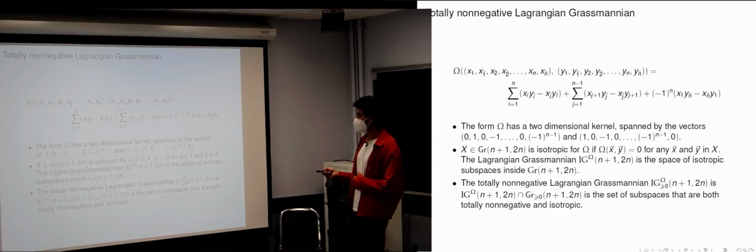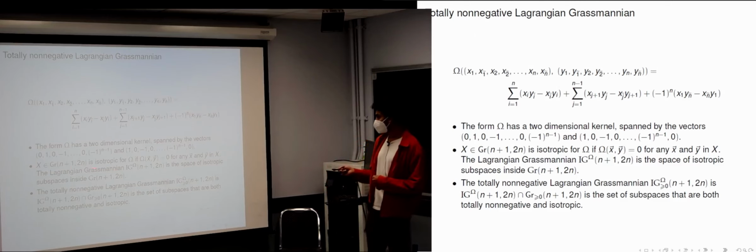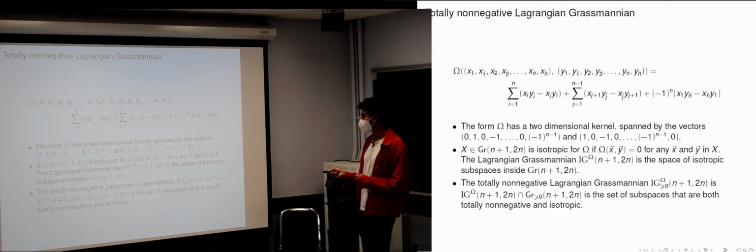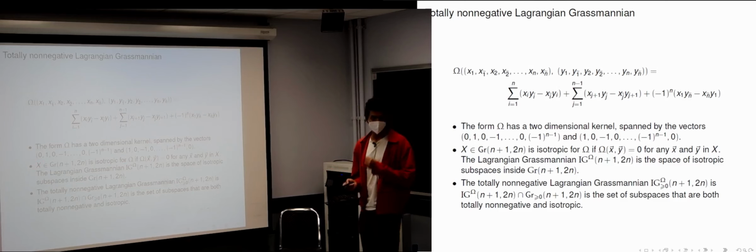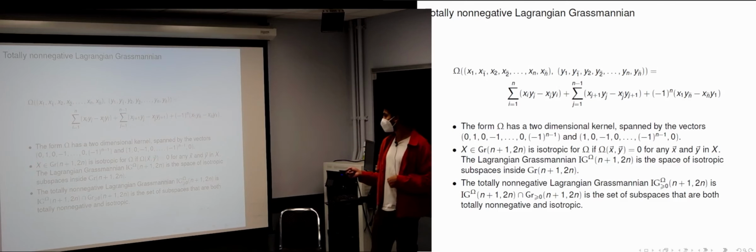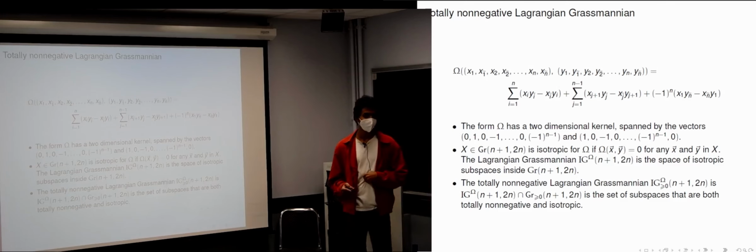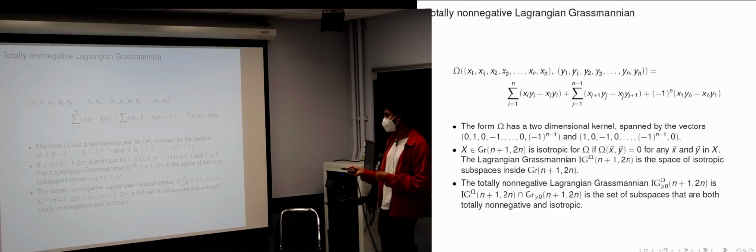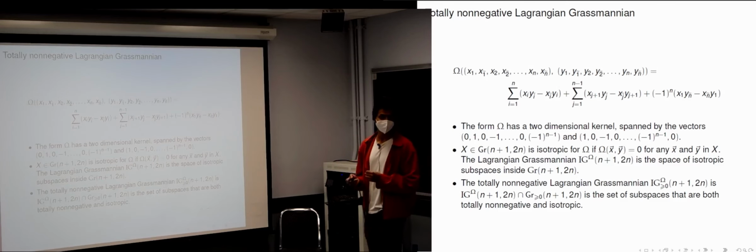So we say that a point in the Grassmannian, Gr(n+1, n), is isotropic for this form if for any two points in this subspace X over here, if you take omega(x, y), you're going to get 0. And the Lagrangian Grassmannian associated to this form omega is the space of isotropic subspaces inside Gr(n+1, n). So it's all subspaces such that for any two vectors you choose in the subspace, if you evaluate those at omega, you're going to get 0.